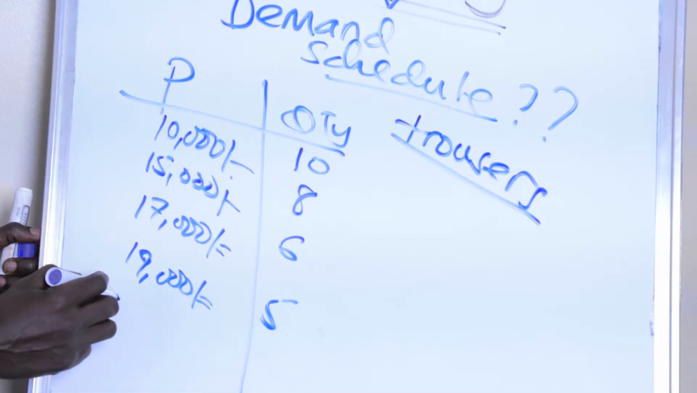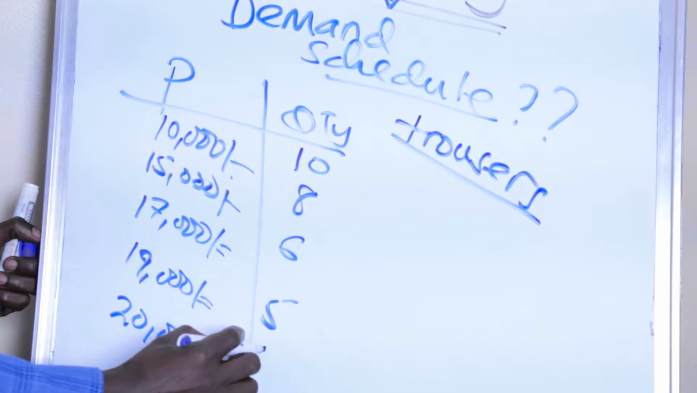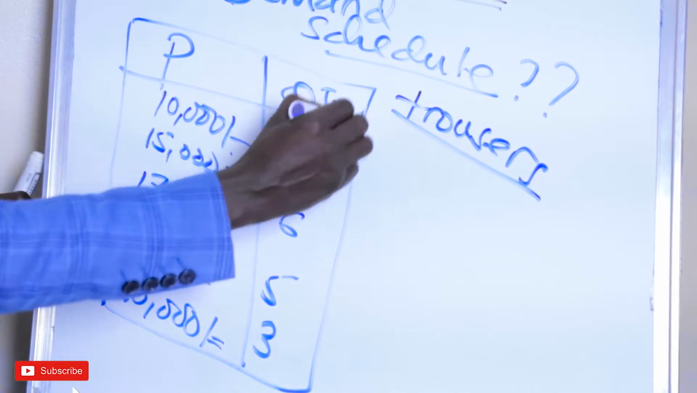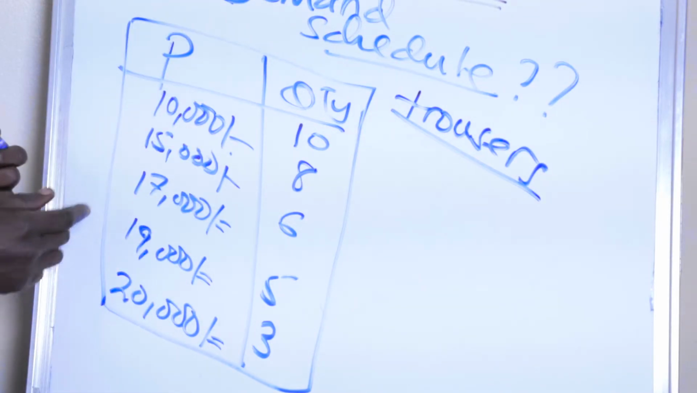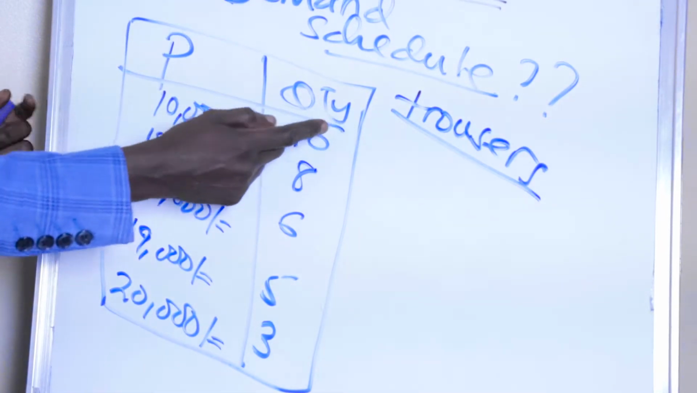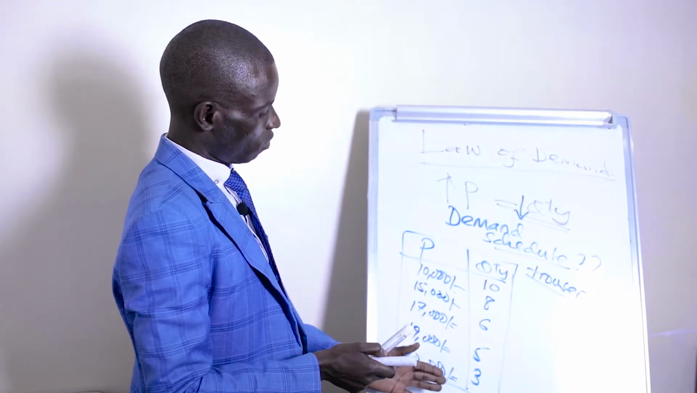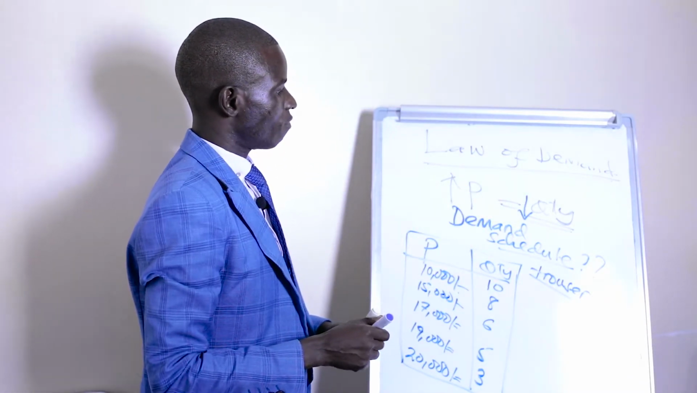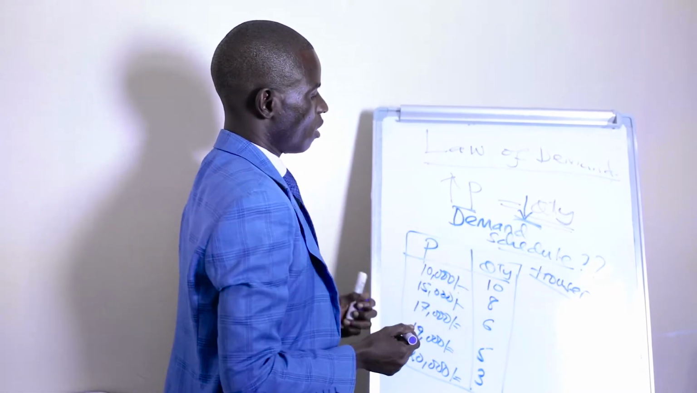And let's say if the price goes to 20,000, the quantity demanded will decrease, say to 3 or 4. Just an example. Okay, so this is how we can construct the demand schedule. It is a tabular representation of the relationship between a price and the quantity demanded of a good or service. Therefore, from this table, you can see that the law of demand has been observed, because an increase in price is leading to a decrease in quantity demanded.